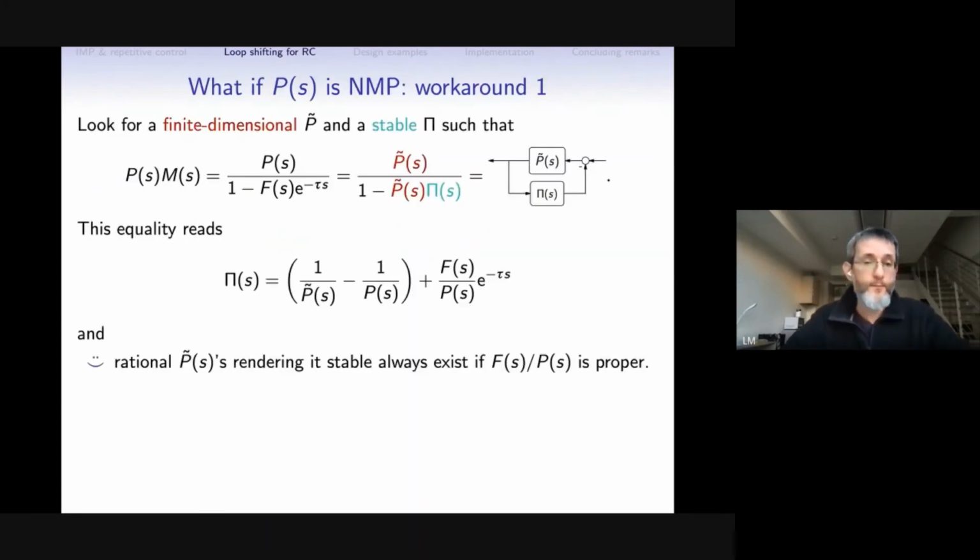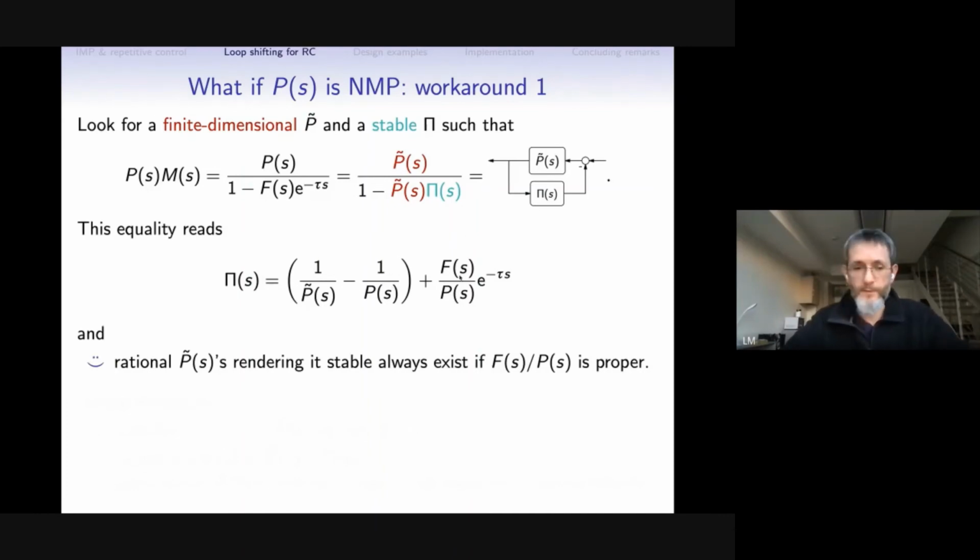If the plant is non-minimum phase, there are two possible workarounds here. The first one, the spirit of it is more or less like the modified Smith predictor. Instead of looking for the feedback representation of our original augmented plant as the same plant and some stable element, we can look for a finite dimensional system P tilde, which is different from the plant, but still finite dimensional, and look for this representation of the original system. And it happens that we can always find a finite dimensional P tilde for which this is possible.